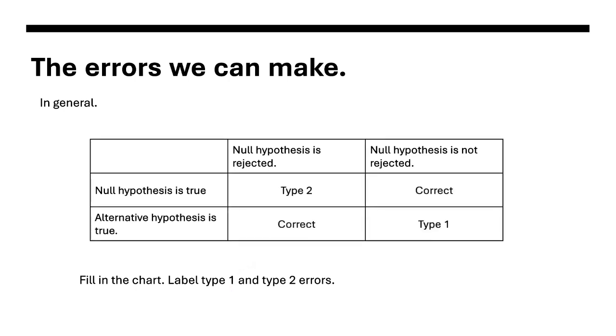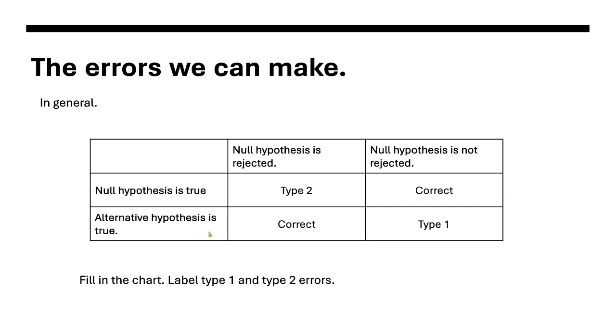There it is. So the alternative hypothesis is true and the null hypothesis is rejected. That's correct. Null hypothesis is not rejected. The null hypothesis is still true. That's correct. But here's our type 1 and type 2 errors. And I tried to mix it up a little bit.